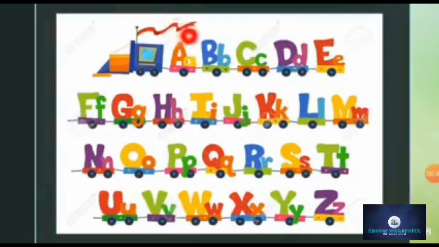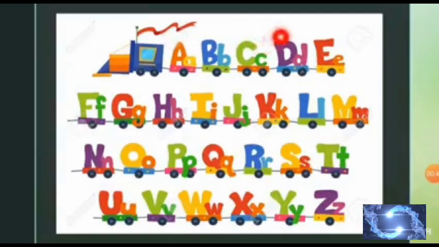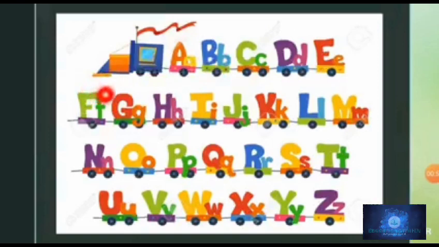This is A and the sound is A. This is B and the sound is B. This is C and the sound is K. This is D and the sound is D. This is E and the sound is E. This is F and the sound is F. This is G and the sound is G. This is H and the sound is H.